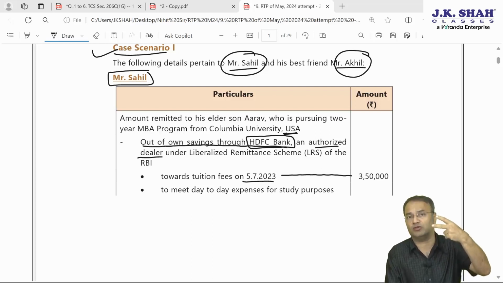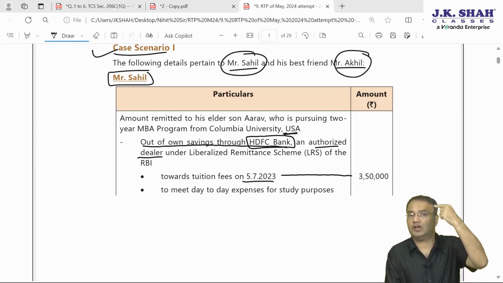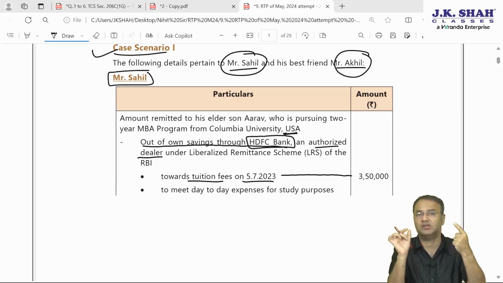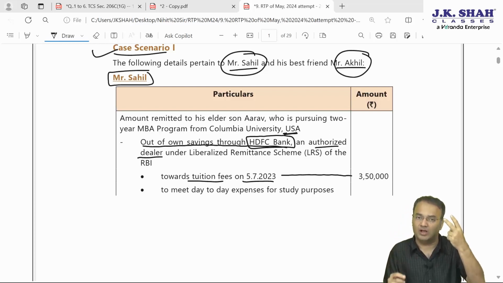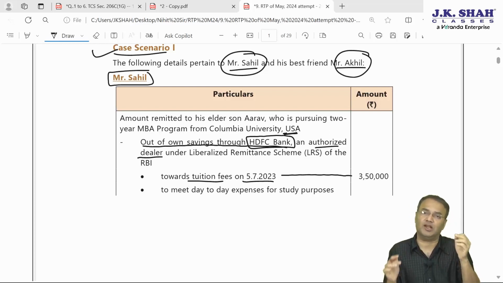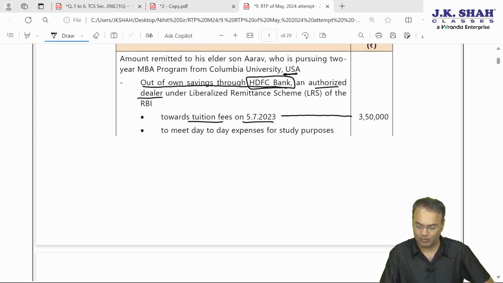Category 1 and 2, both of them have the same qualifying amount, first 7 lakhs no TCS. However, if it falls under category 1, that is if it is for education, tuition fees, but out of loan taken from financial institution referred to in 80E, then the TCS rate will be 0.5%. Otherwise here loan is not involved, from financial institution, TCS rate will be 5%. 0.5% or 5%, that's the only difference, whether taken through loan or otherwise.